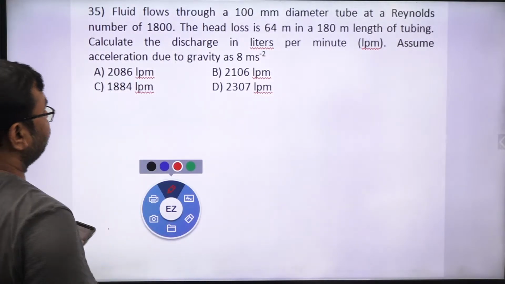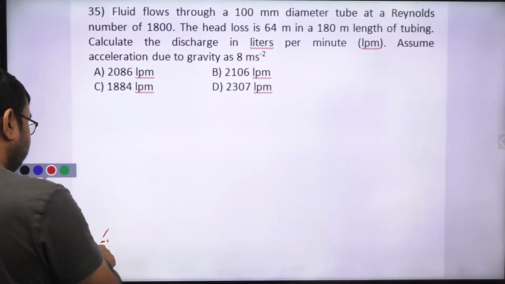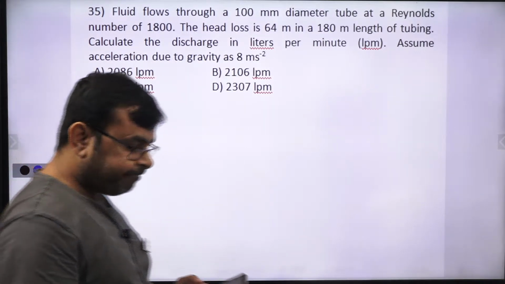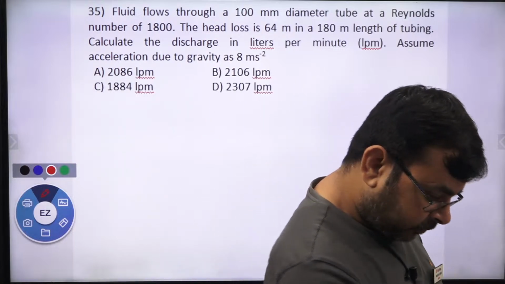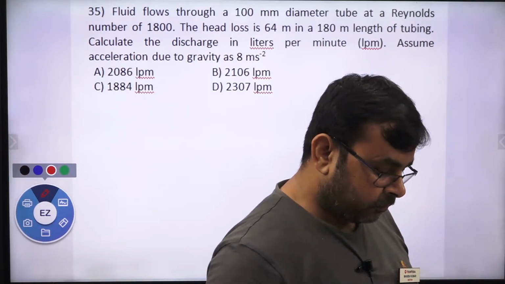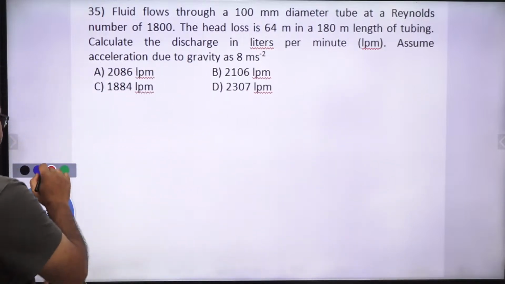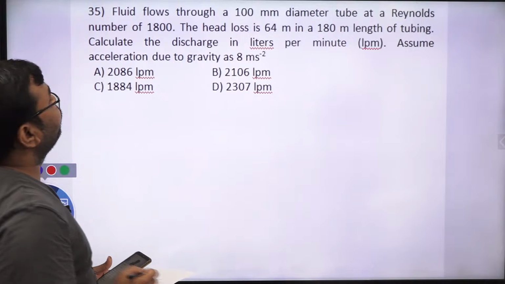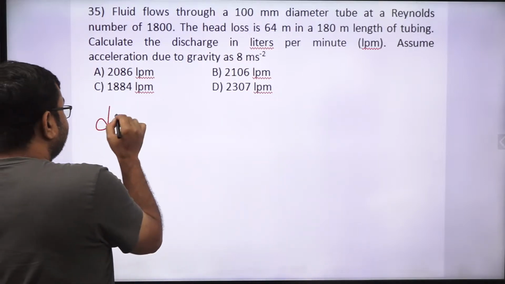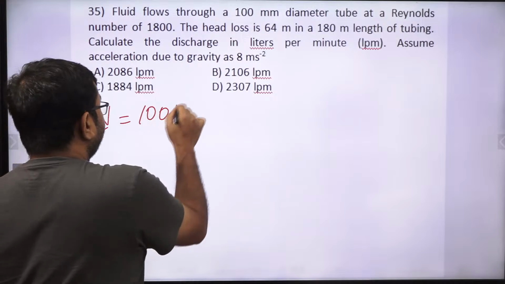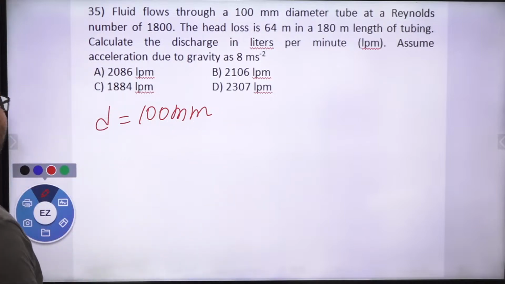Okay, next question. This is again a very nice question. How to solve this question? Just see here. A fluid flows through a 100 mm diameter tube at a Reynolds number of 1800.